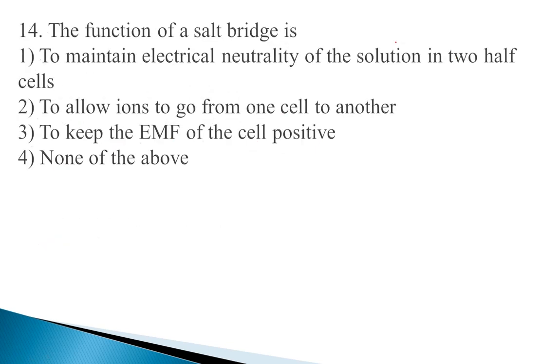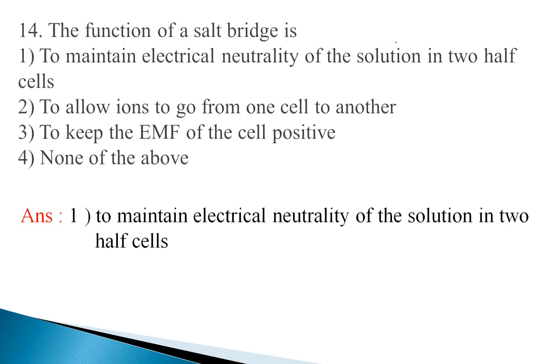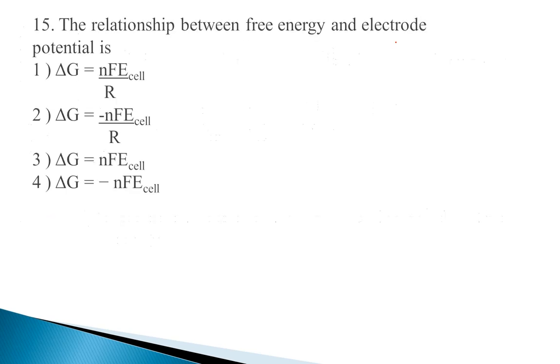Next question, the function of a salt bridge is. They are asking what is the right function of the salt bridge in the given options. We know that salt bridge avoids liquid junction potential. It maintains electrical neutrality of a solution at electrode. So option 2 and 3 are wrong. Therefore option 1 is the correct answer, to maintain electrical neutrality of the solution in two half cells.